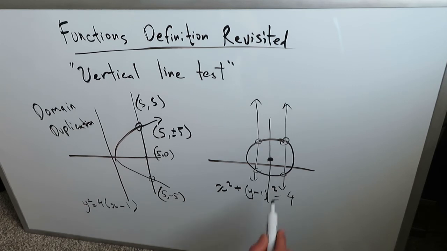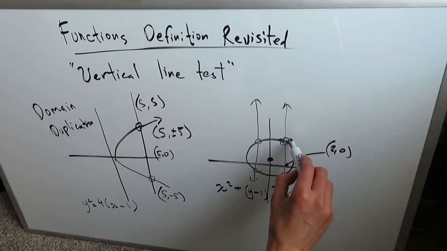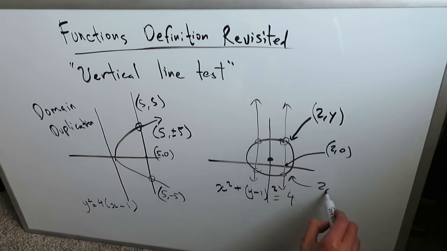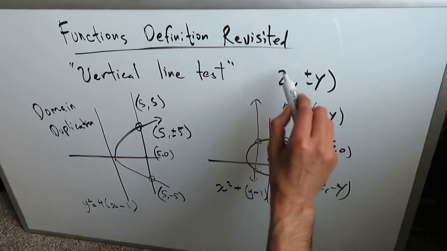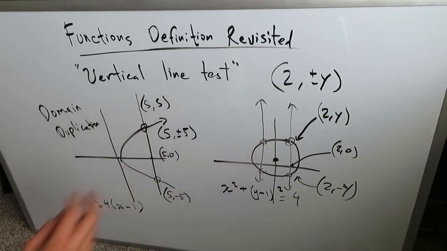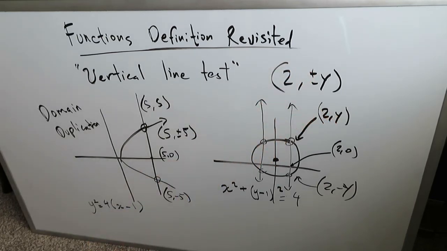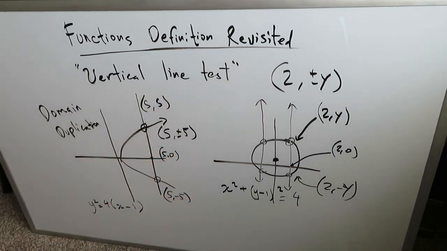And you can see again over here, if you look at this point, this point could very well have been, and I'm being hypothetical, right? It could have been 2, 0. And then of course up over here you'll have some value 2, y, and here you'll have some value 2, -y. But you have duplication going on over here, and the duplication is in this form: 2, plus and -y. So as I've shown you how we develop the coordinates 2, plus and -y, anytime you have a situation where a single domain value corresponds to two different range values, you have a duplication effect going on, then we can say that that specific curve or expression is no longer a function.